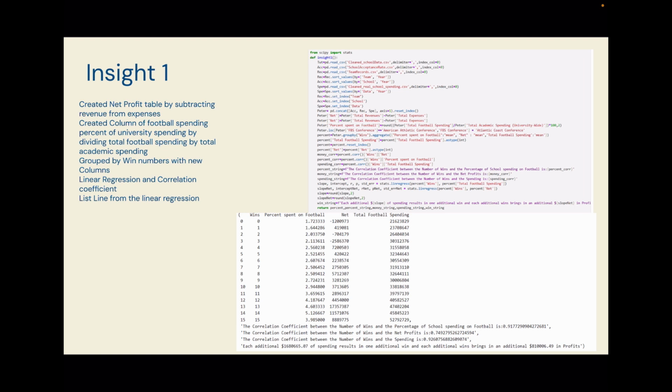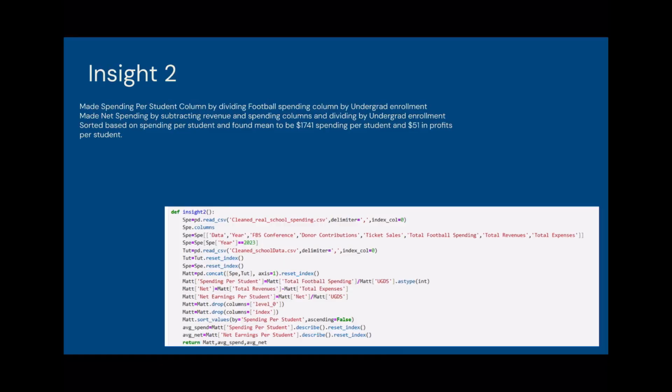Additionally, the correlation coefficient between number of wins and spending was 0.926. And from the linear regression, we found that for every $1.6 million of spending, this will help result in one additional win, and each additional win is going to bring in an additional $810,000 in profits.